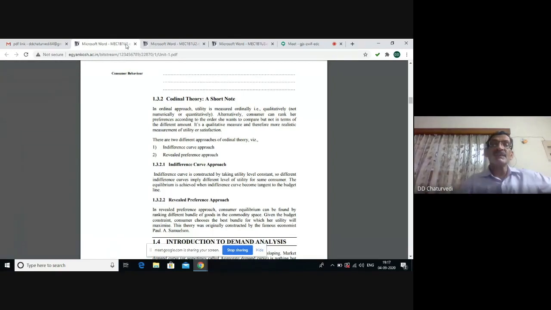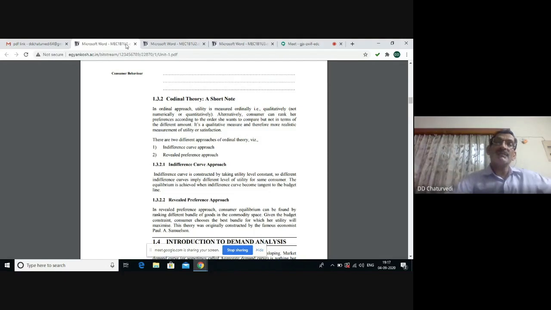Under indifference curve approach, consumer will be in equilibrium when the indifference curve touches the budget line. Budget line is showing the income constraint of the consumer, and indifference curve shows the satisfaction level of the consumer.